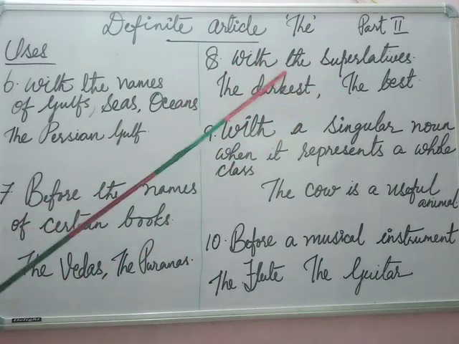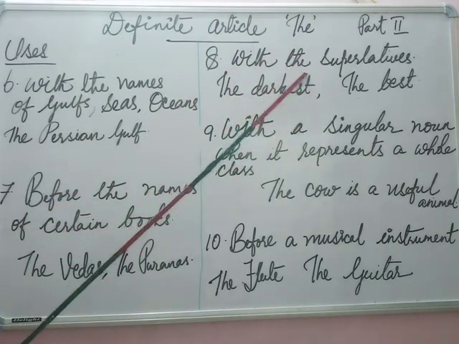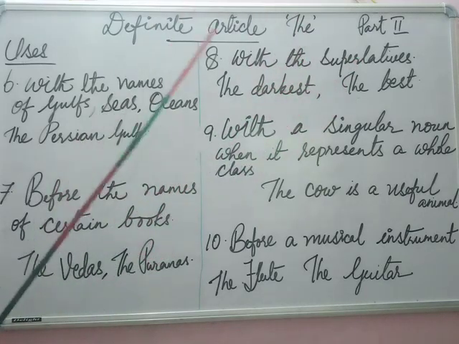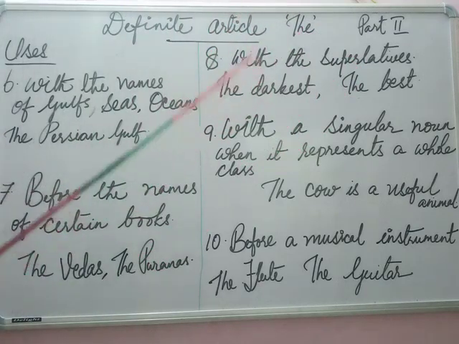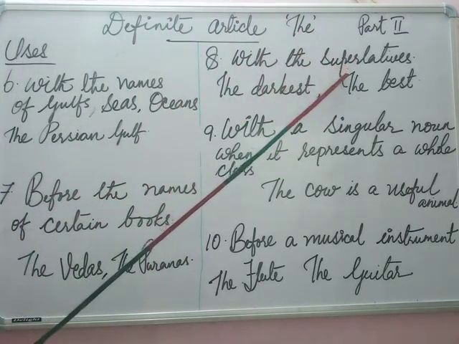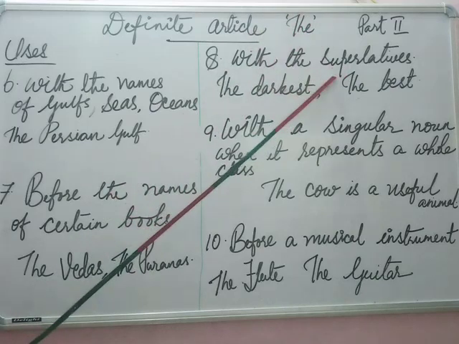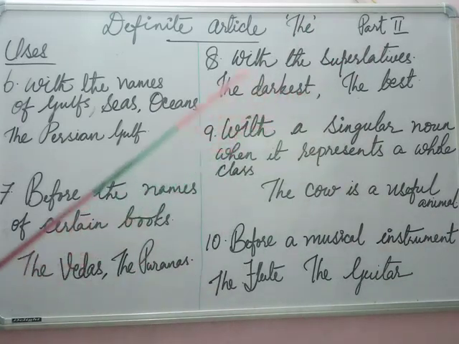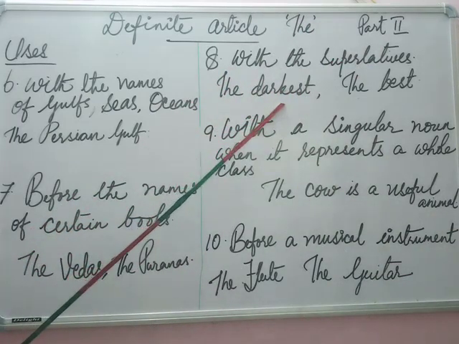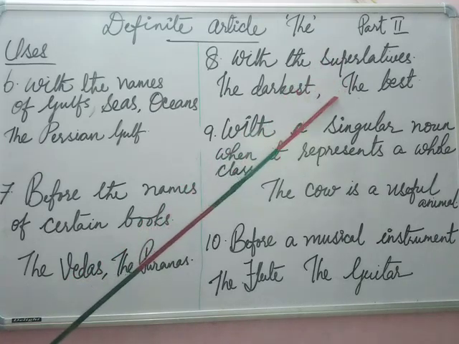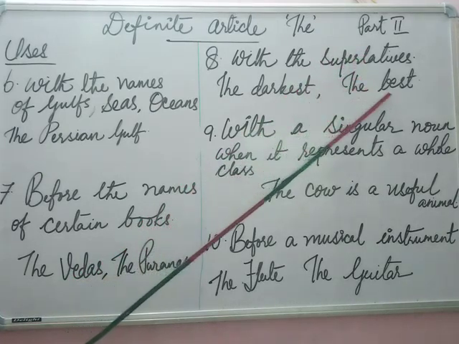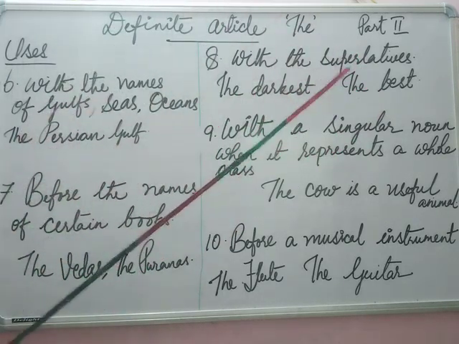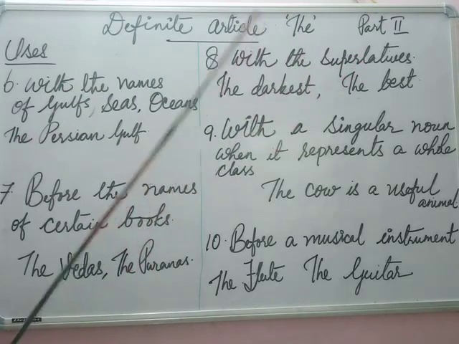Now move on to the next use, with the superlatives. Before a superlative degree, we will be using the definite article "the". There are three degrees of comparison: positive degree, comparative degree, and superlative degree. When you take the word dark, the positive degree will be dark, comparative degree will be darker, superlative degree will be darkest. So my dear students, please remember, before a superlative degree, we'll be using the definite article